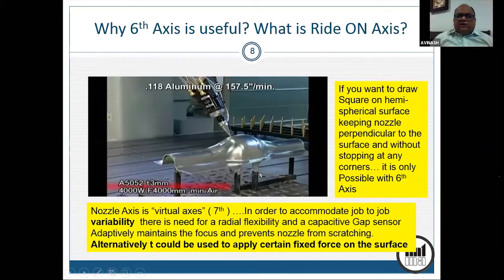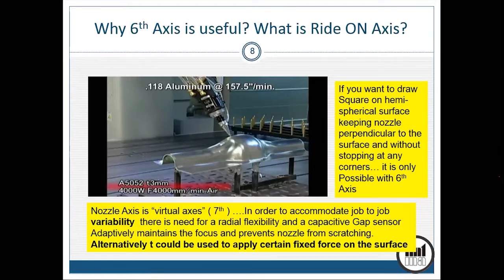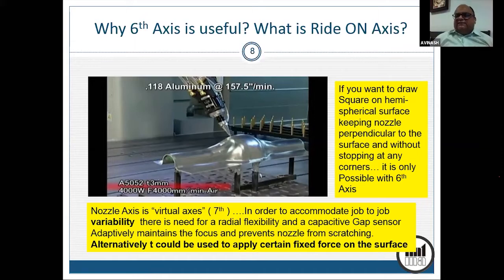Now the thing is, in one direction, you are able to maintain the perpendicularity and draw an arc. When you come to the corner, you have to dwell, index the C-axis by 90 degrees, and then move on. Now, if dwelling is not allowed at the corner, at the vertices, then you essentially need a 6-axis.